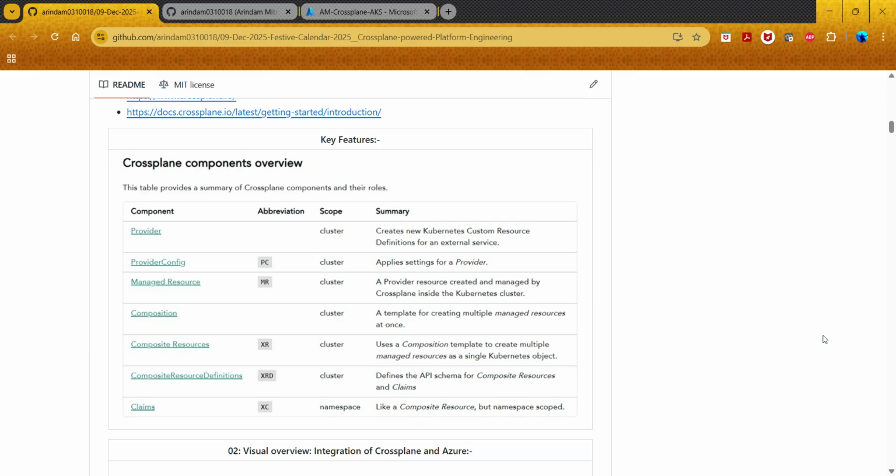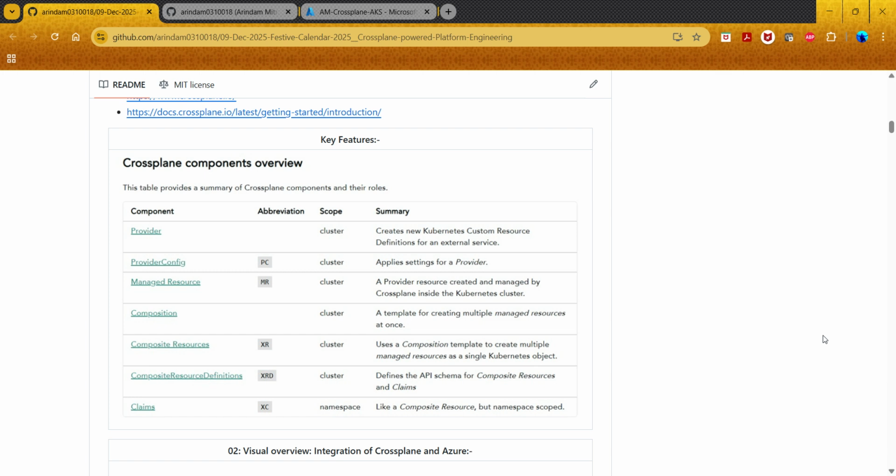So Crossplane is basically all the provider resources; here my provider is Azure. These will be managed by Crossplane inside the Kubernetes cluster. So we will have a Kubernetes cluster, then we have Crossplane, and then Crossplane is going to manage the provider resources. Compositions are nothing but, in order to create multiple managed resources, for example, like how in Terraform we are doing modules. So compositions is nothing but like that.